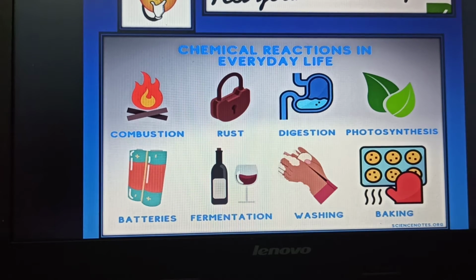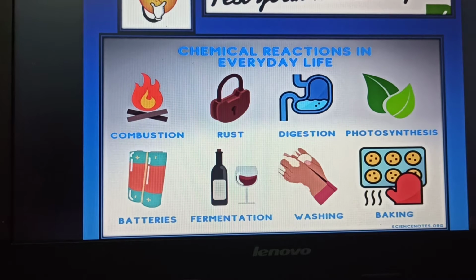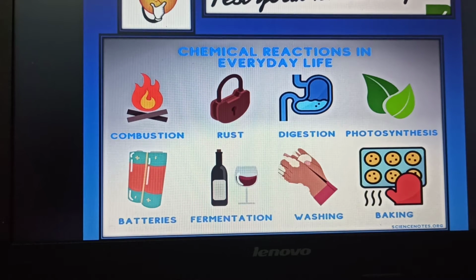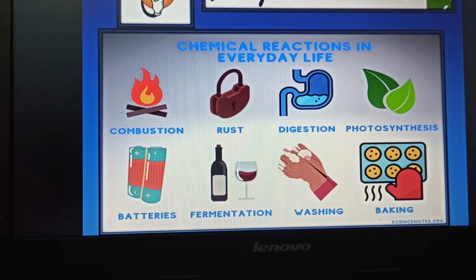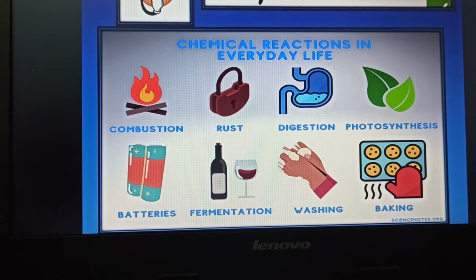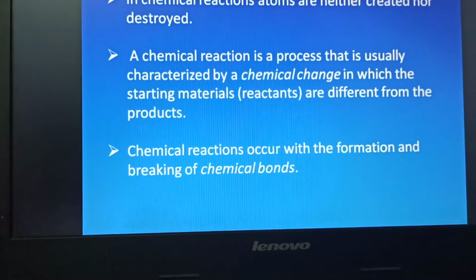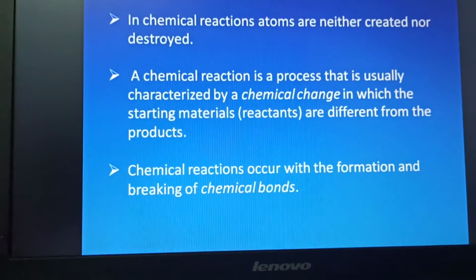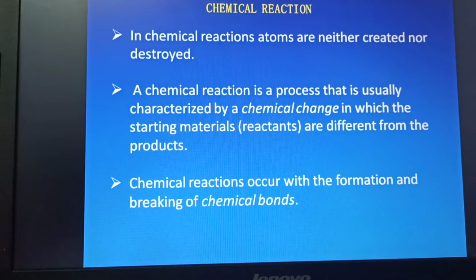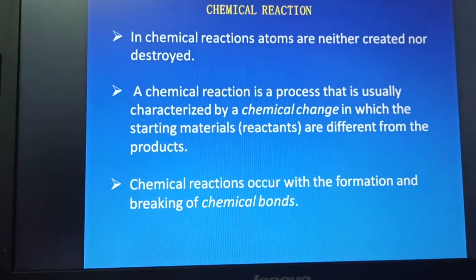If you want to know how a chemical reaction is taking place, what are the things we observe? There are certain things which we can see through our eyes. They may be called physical changes. And there are certain things which we cannot see with our eyes, but they happen chemically. So they are nothing but chemical changes. So what is a chemical reaction? Let us see now. In a chemical reaction, atoms are neither created nor destroyed. This we have learned from the law of conservation of mass.